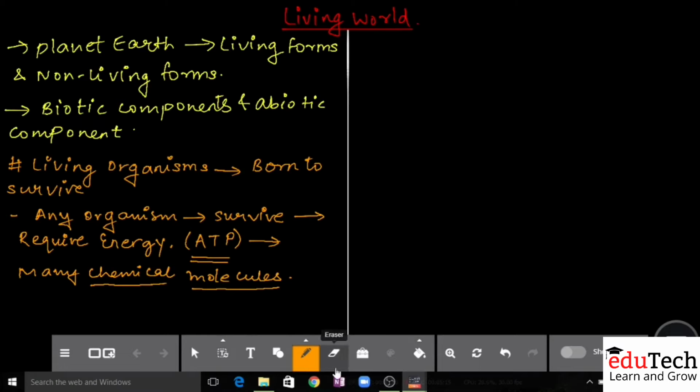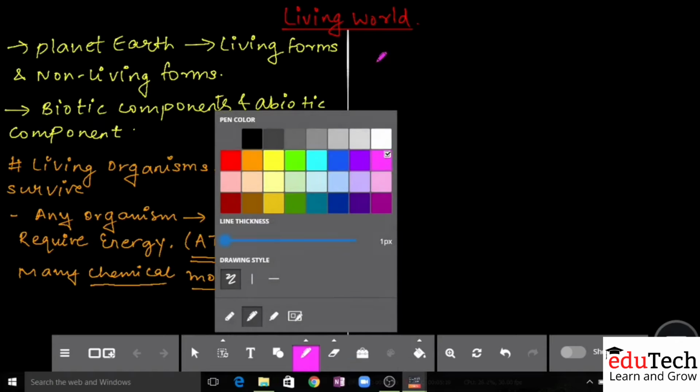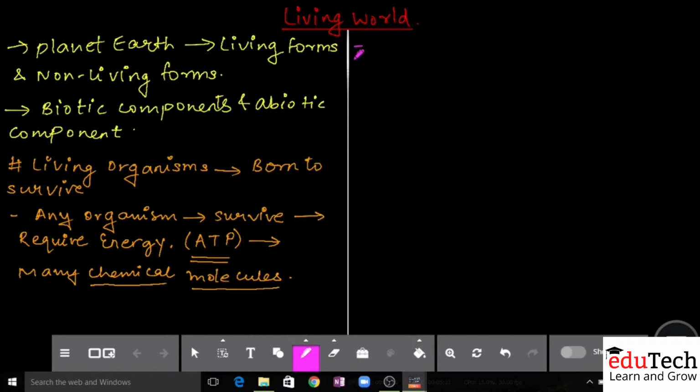Correct? Now, how will you achieve this? How will you achieve this? A big question mark in front of us. Now, what we are talking about, these chemical molecules producing energy, is under the concept of metabolism. The very first thing we have to understand is that it is under the concept of metabolism. Sir, what do you mean by metabolism?